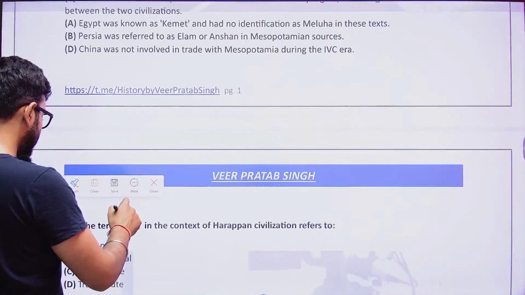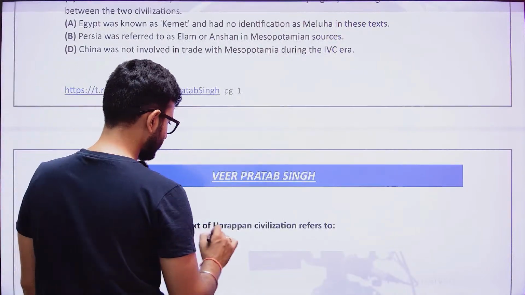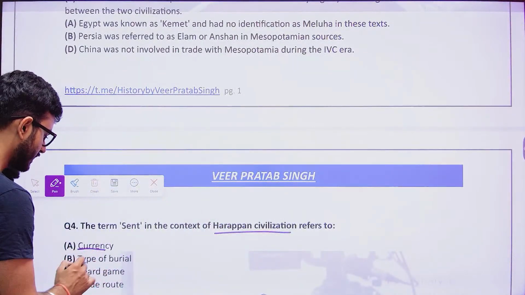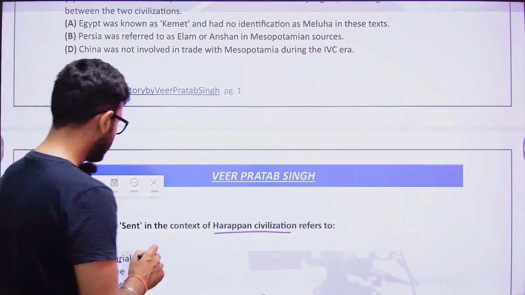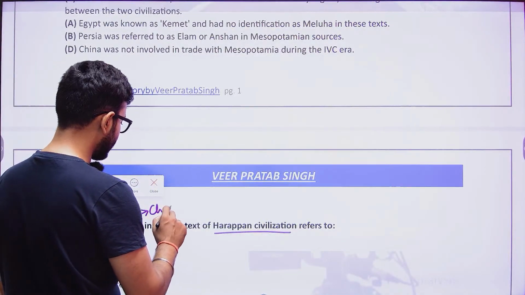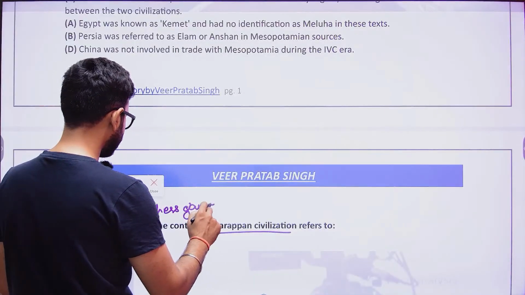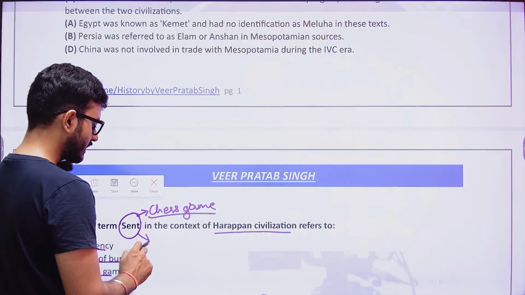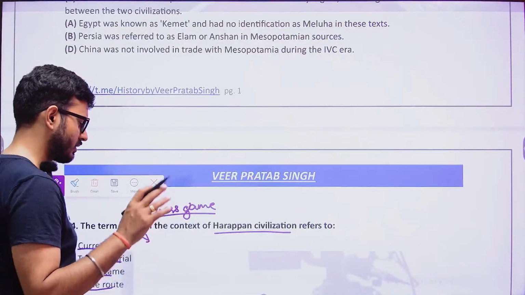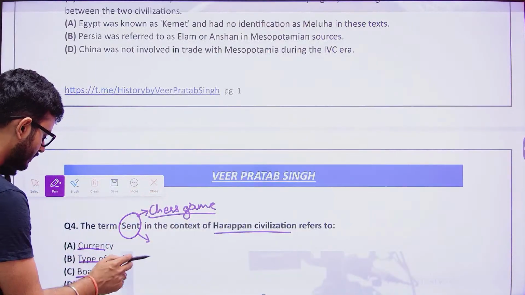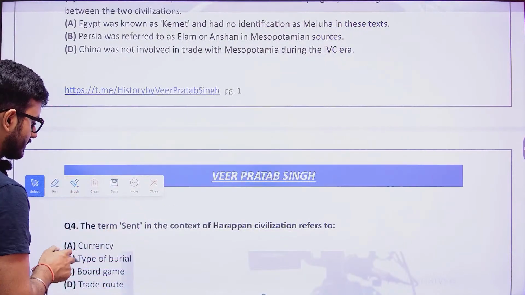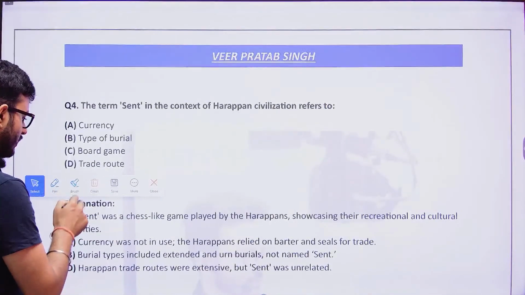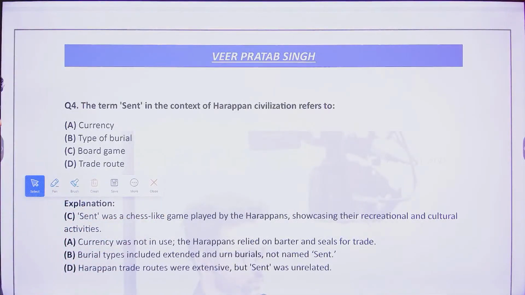The next one is the term sent. The term sent in the context of Harappan civilization refers to what? Does it mean currency, type of burial, board game, or a trade route? The term sent was generally known as the chess game. It was the chess game that was there during the Harappan civilization, and games were an important pastime activity of the Harappans. So it is not currency, not type of burial, but a board game associated with chess. So sent was like a chess game that the Harappans played.